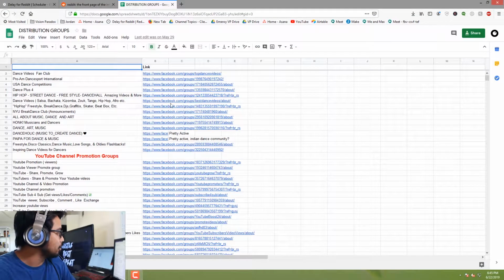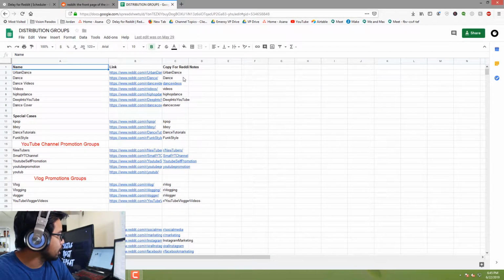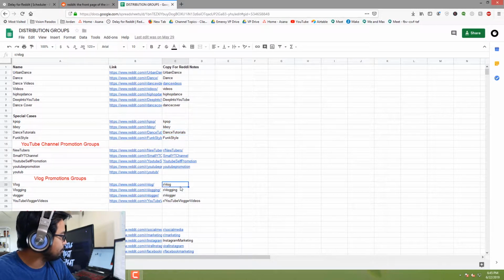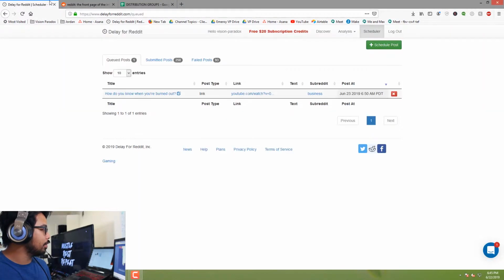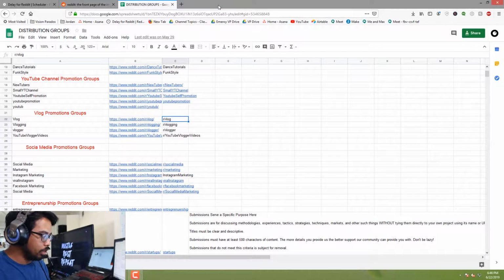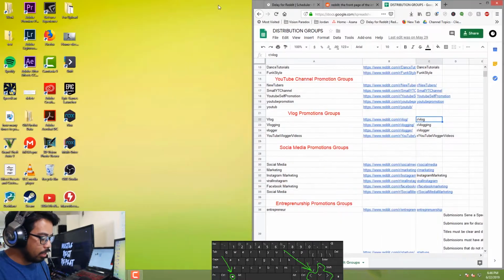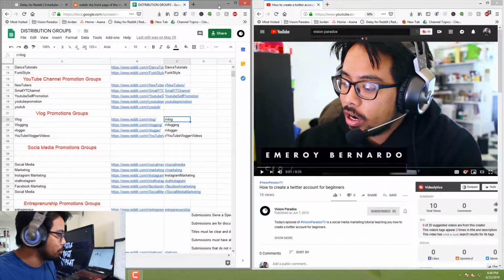Anyways, this list is all the groups that we want. This is Facebook groups, so going to the Reddit groups, because you're going to want to be able to copy the names or the slugs of these subreddits when you start scheduling. It's pretty straightforward. This is how I generally do it. I have this in one window. In case you guys are wondering what I'm pressing, it's the Windows key plus the left or right arrow key. I don't know what it is on Mac. Those of you who are on Mac, you're probably pretty savvy. This is just something I do.